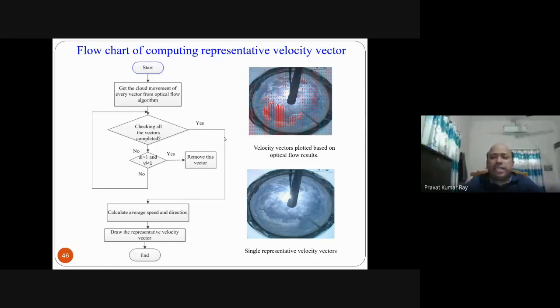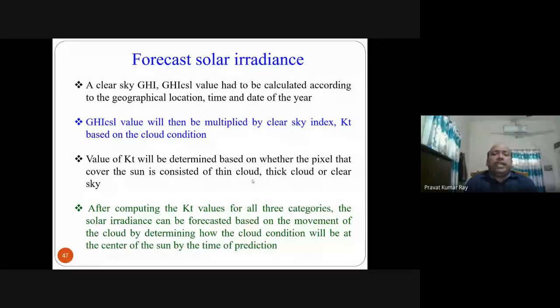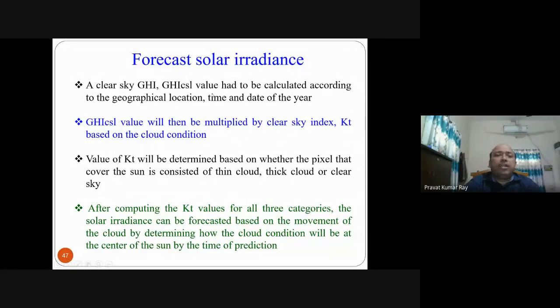That means at this stage we know our cloud will move in this direction from this representative velocity. That is most important. So after knowing the cloud movement, the last step is forecasting of solar irradiance. For forecasting solar irradiance, a clear sky global horizontal insolation, that is the GHI CSL value, has to be calculated according to geographical location, time and date of the year. Whether you are finding it out at Meghalaya or at Rourkela, depending on the geographical location, the time and the day of the year, you have to give that input.